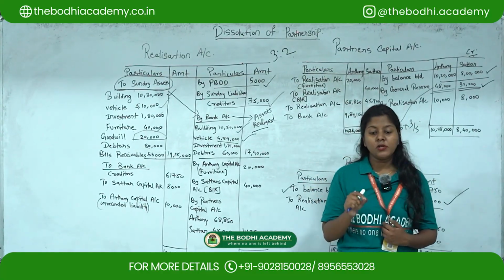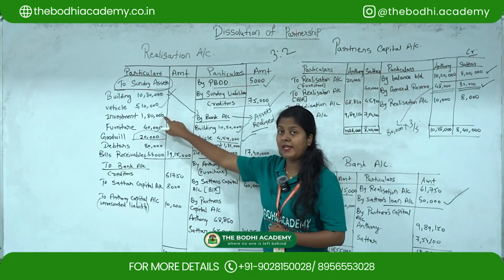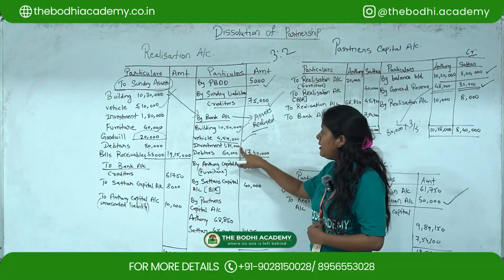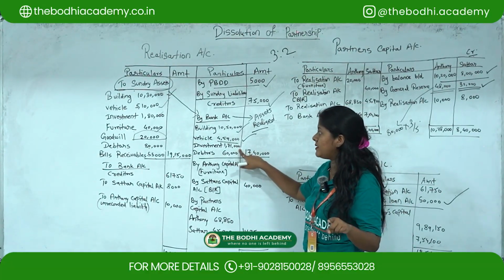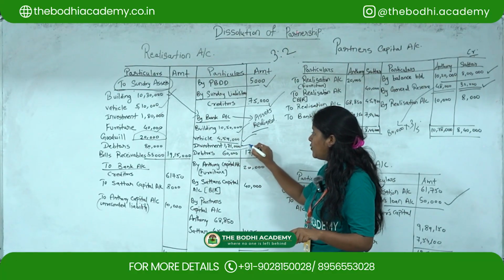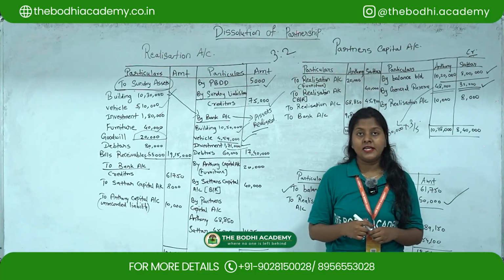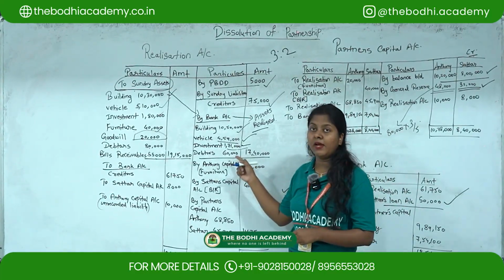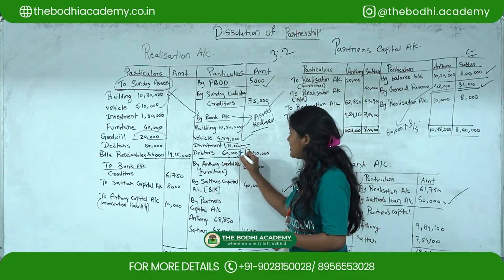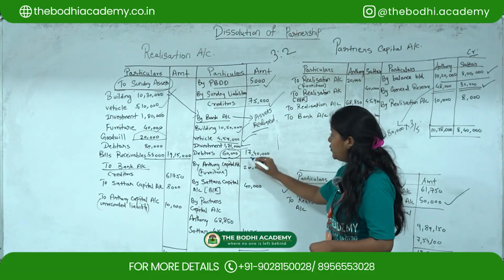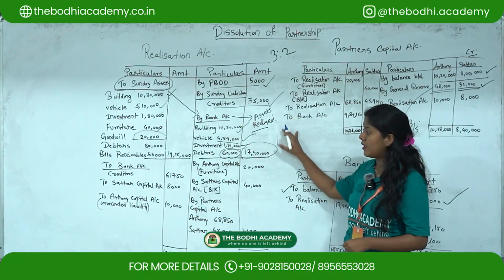Then the investment was sold for a loss of 5%. So this investment of 1,80,000 into 5% was sold for a loss. Since they have mentioned loss, you have to subtract that. Whatever amount you are getting, you subtract, and you will get 1,71,000. Then debtors realized at 60,000. So here you don't have to do any calculation because they have directly given the realized amount as 60,000. So the total you have to do, and the total will be 17,40,000. You have to show the total under the amount column.